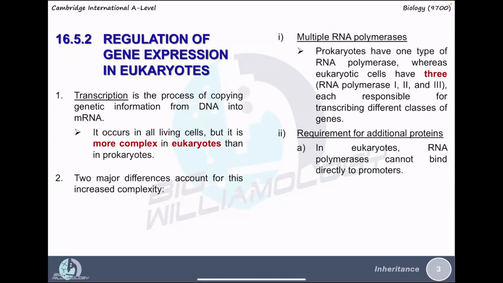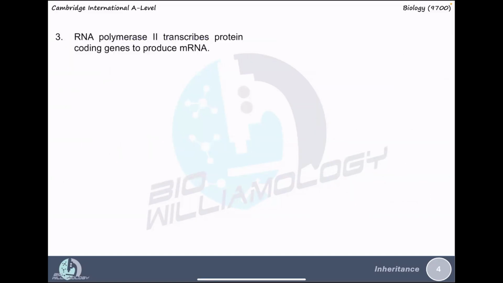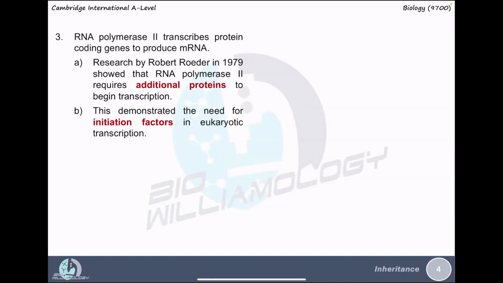So in eukaryotes, RNA polymerase cannot bind directly to the promoter. They must interact with transcription factors and other types of protein to initiate transcription. RNA polymerase 2 transcribes protein-coding genes to produce mRNA. Research by Robert Roeder in 1979 showed that RNA polymerase 2 requires additional proteins to begin transcription in eukaryotic cells. This demonstrated the need for initiation factors in eukaryotic transcription.